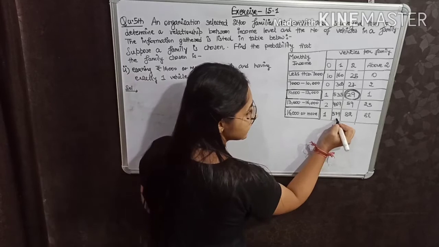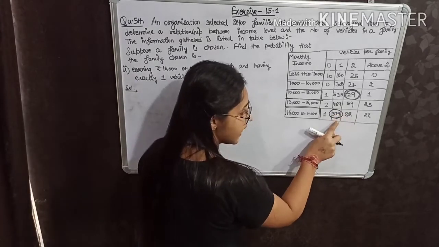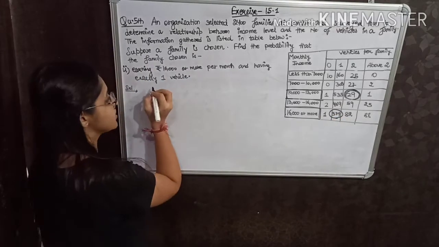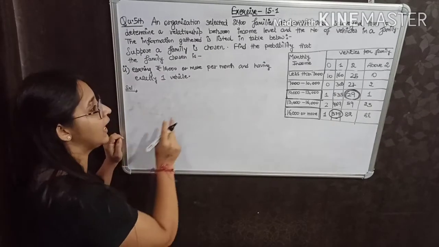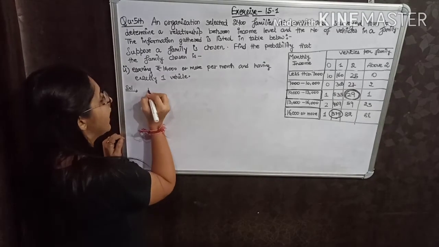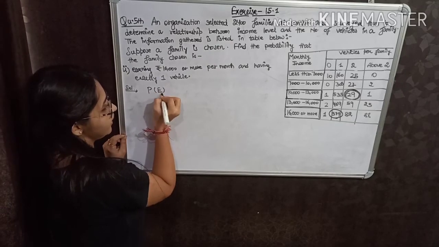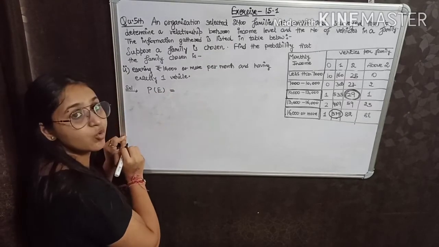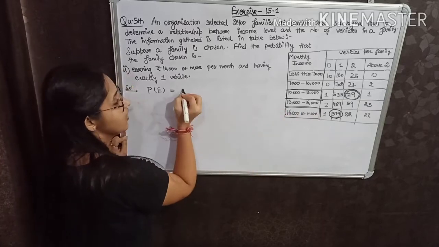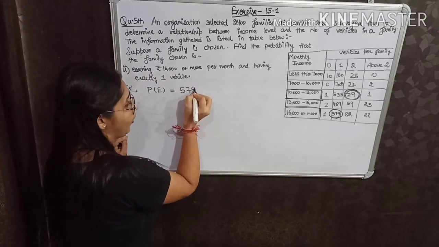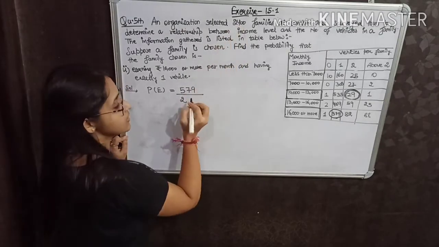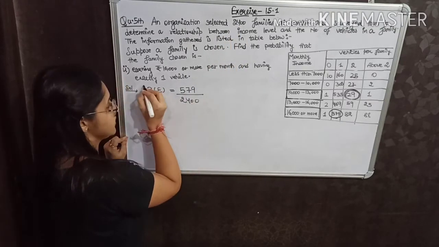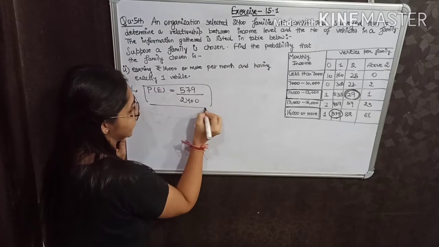So the favorable outcomes are 579. In the same way, event E is 16,000 or more per month and having exactly 1 vehicle, and the probability of event E is the number of favorable outcomes to event E, that is 579, upon the total number of families, that is 2400. This is the answer for the second part.